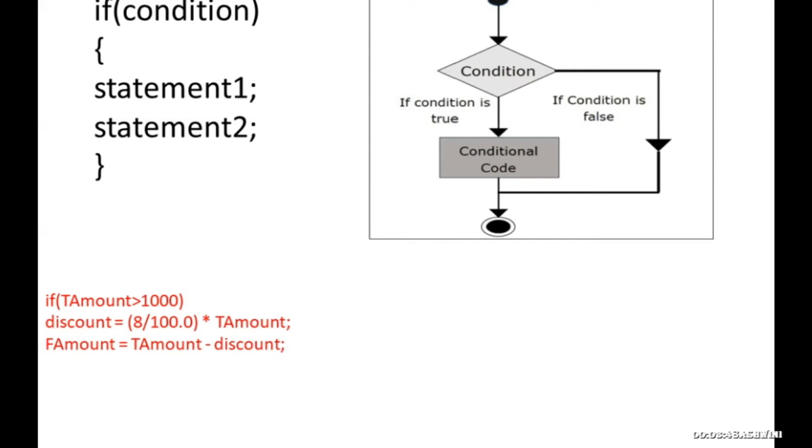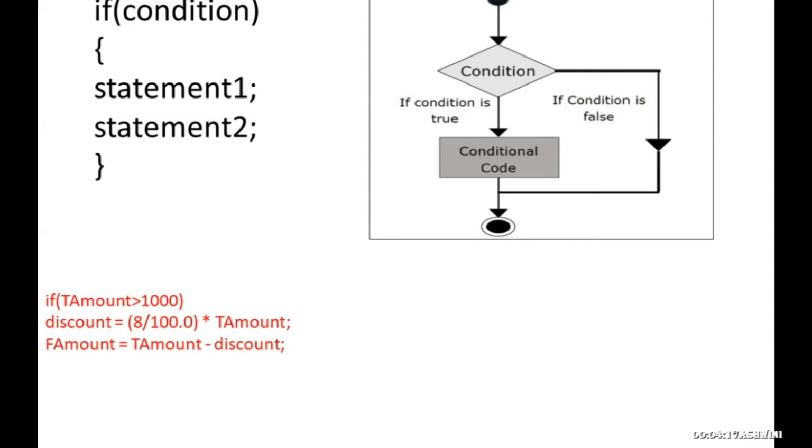And I told you, you have certain formulas to calculate discount and the final amount that has to be paid. So this is the code part where the formulas are given. So if total amount is greater than 1000, imagine you have purchased 1400 rupees. Whether 1400 is greater than 1000? True. You have purchased more than 1000. So it comes to the formula, it will calculate the discount.